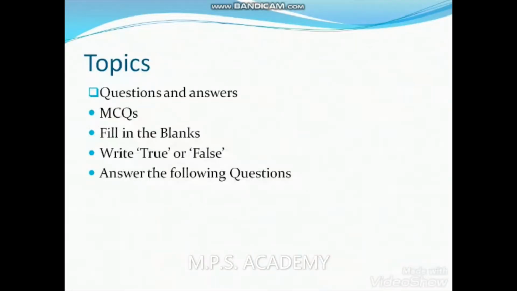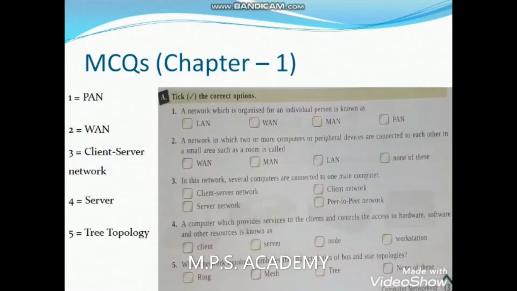The topic today is the question answer session, which contains 4 parts: MCQs, fill in the blank, true false, and answer the following questions. The MCQs contain 5 questions as written in your book. Each question contains 4 options, and you have to choose the correct answer.